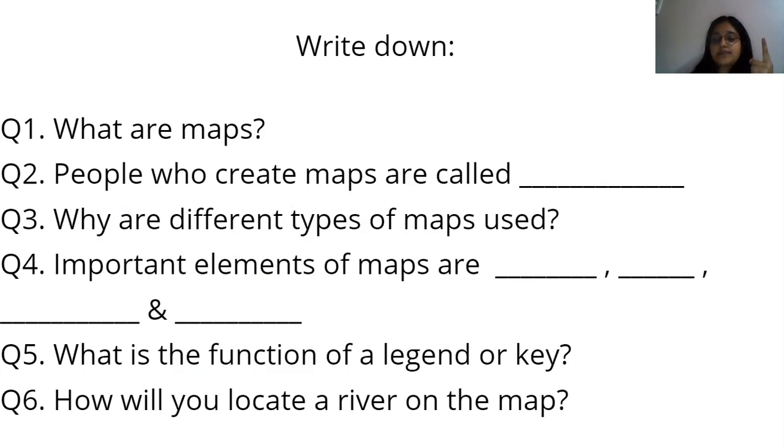First question, what are maps? Maps क्या होते हैं? Second question, people who create maps are called. जो लोग maps बनाते हैं वो क्या होते हैं? Why are different types of maps used? Third question, different types of maps क्यों use करते हैं? Fourth question, important elements of maps are. Maps के important elements क्या होते हैं?